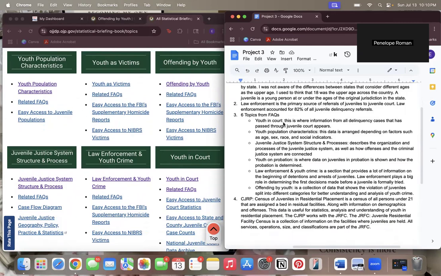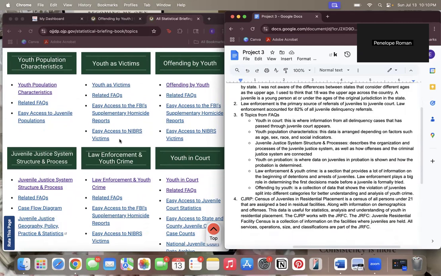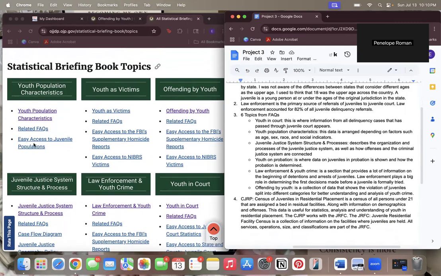I have youth in court, which is where information from all delinquency cases that has passed through the juvenile court appears. Youth population characteristics is data arranged depending on factors such as age, sex, race, and social indicators that all affect the crimes that youth commit.